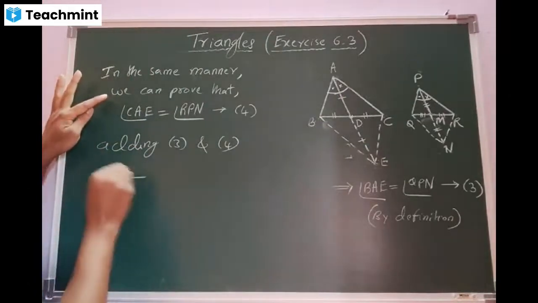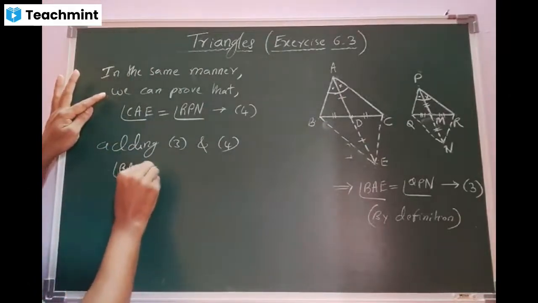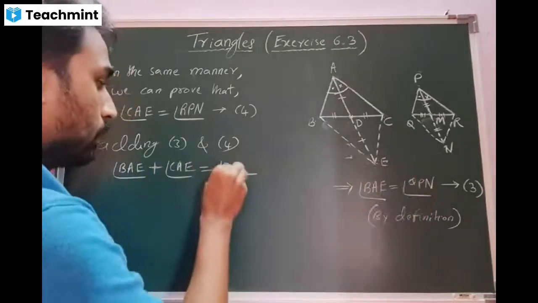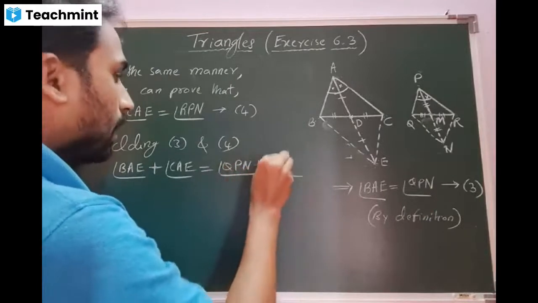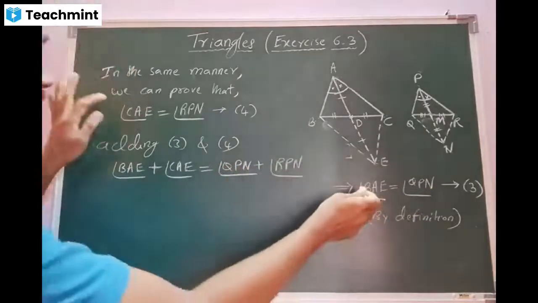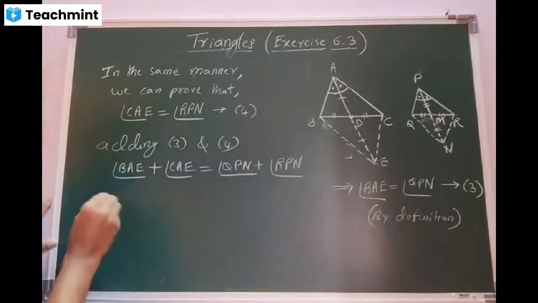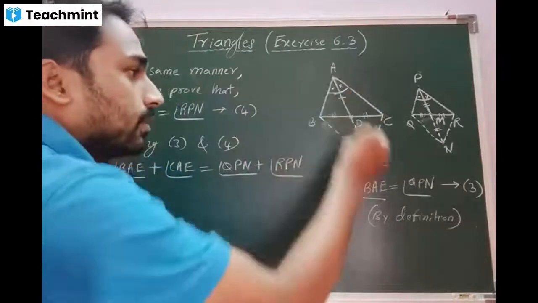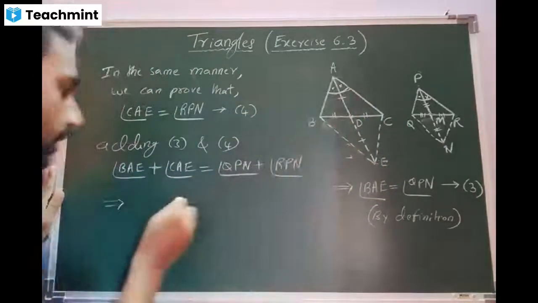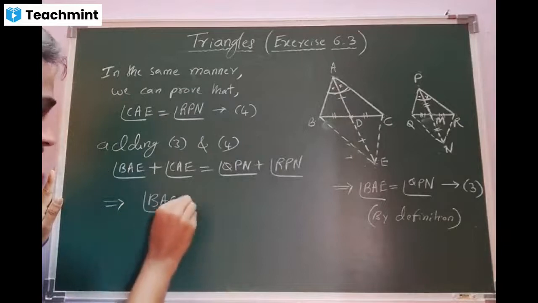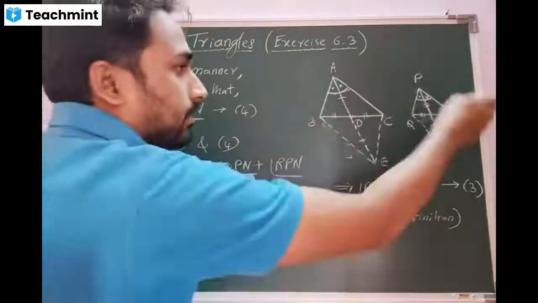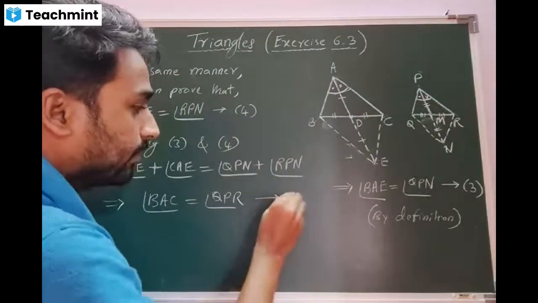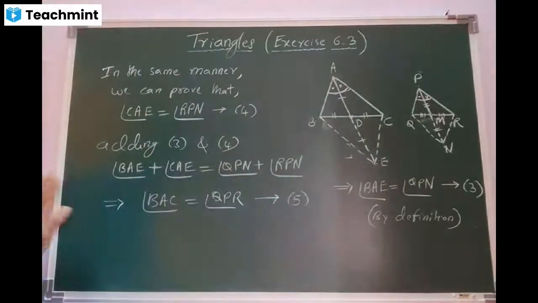Let us see. BAE plus CAE equal to QPN plus RPN. LHS with LHS, RHS with RHS. Now look at the diagram. When you add both, beta, which angle are you going to get? This angle plus this angle, which will be BAC. Angle BAC equal to, here beta, which angle you'll get? Angle QPR. It is equation number 5. Copy quick.